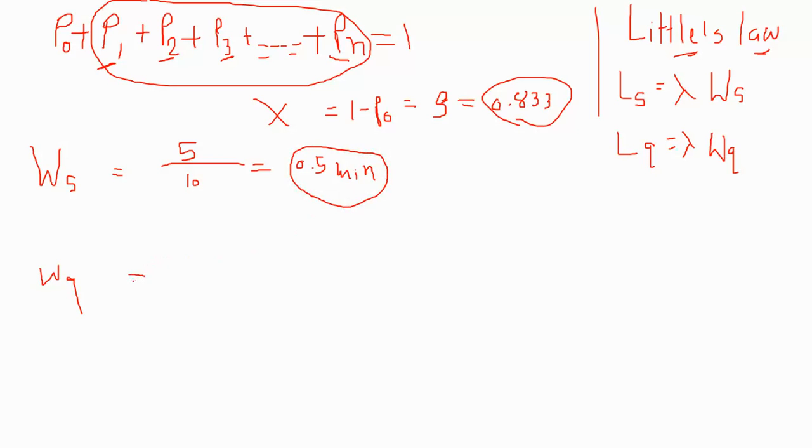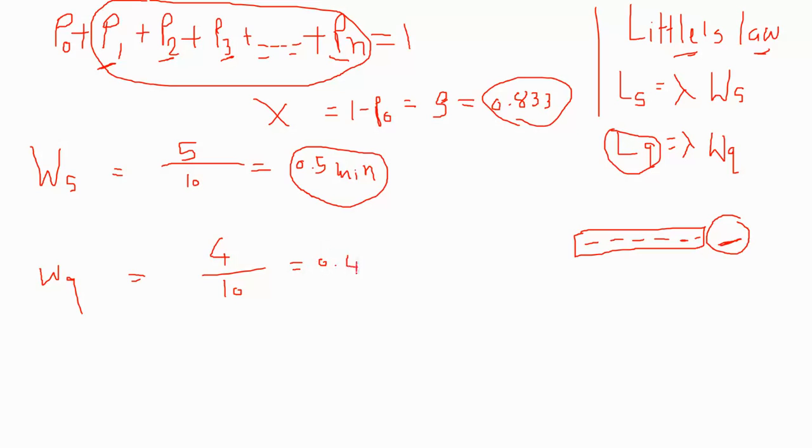And the waiting time in the queue: what is the length of the queue? The length of the queue is only the number of vehicles or customers waiting, so we have to subtract the person or vehicle that is currently being served. So it is the length of the system minus 1, so it is 4, and the arrival rate is 10. So our answer is 0.4 minute. So these are the two basic waiting times.